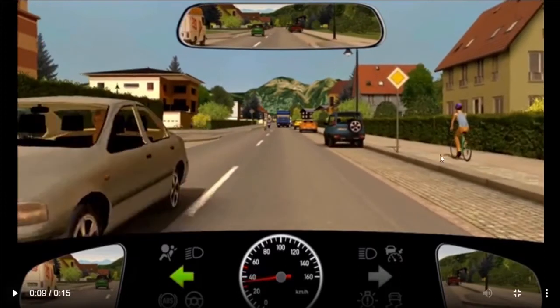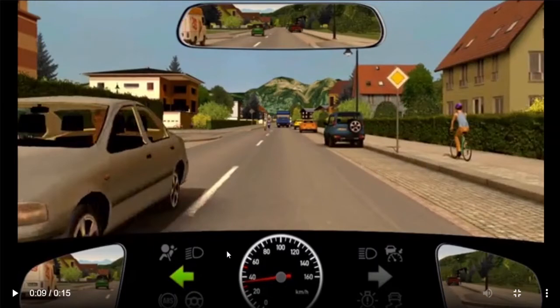If you see here, you have priority. If you want to go straight ahead, you can go. If you want to take a left turn, you can take it. But in that case, you have to be careful about oncoming traffic. As I told you, it doesn't matter if you have priority, but if there is oncoming traffic, you have to give way.